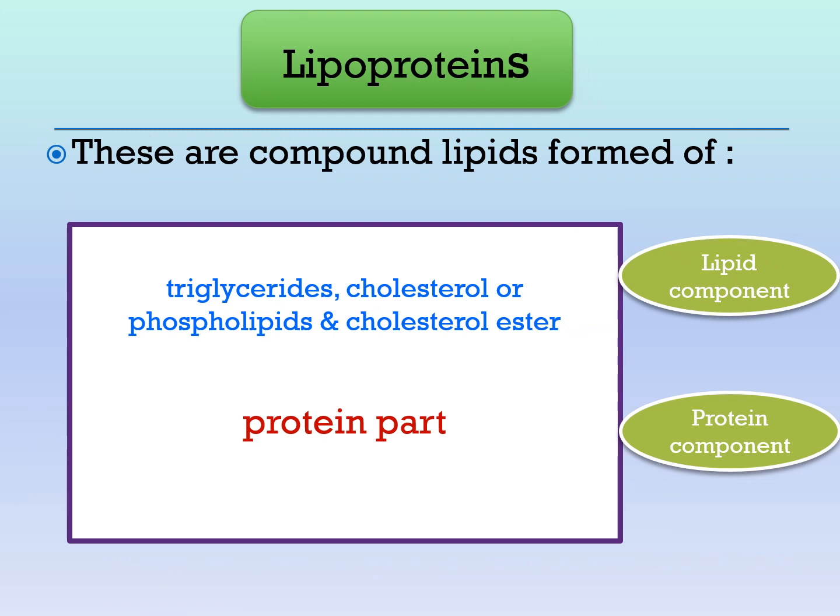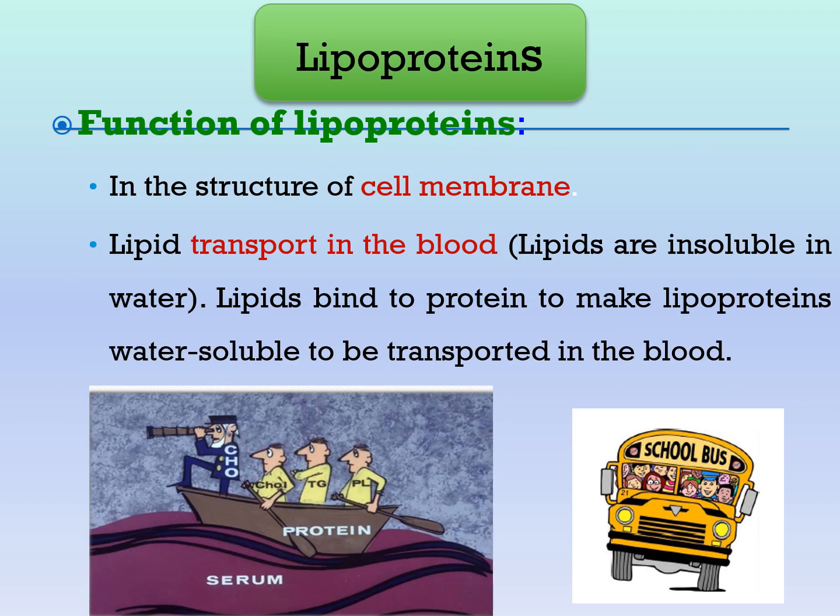And now moving to the last type of lipids, which is called lipoproteins. Lipoproteins mean there is a protein part and lipid part. The lipids are triglycerides, cholesterol, phospholipids, and cholesterol ester. Lipoproteins have very important functions. They enter in the structure of cell membrane and they are very important for lipid transport in the blood.